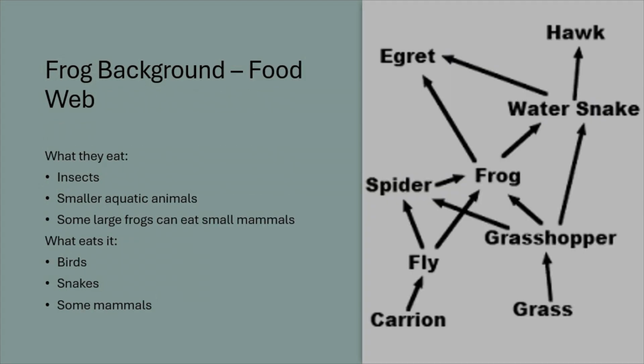Next up, we have the food web. What frogs like to eat are insects, smaller aquatic animals, and some of the large frogs can eat small mammals. The animals that eat frogs are birds, snakes, and some mammals. As you can see, the picture on the right is the food web of the frog, what eats the frog and what the frog eats. The arrows that point towards the frog is what the frog eats, and the arrows that point away from the frog is what preys on them. In this case, the frog is a secondary consumer.